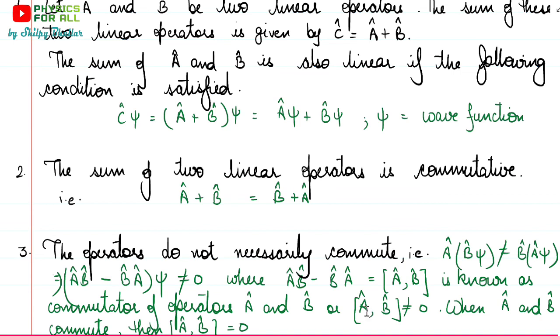That means here operators A cap and B cap are not commuting. When they actually commute, in that case A cap comma B cap within square brackets is always 0. So always remember, this is a way to represent it. If two operators are commuting, then we write them within this square bracket equal to 0. And if they are not commuting, then we write them within the square brackets and not equal to 0.